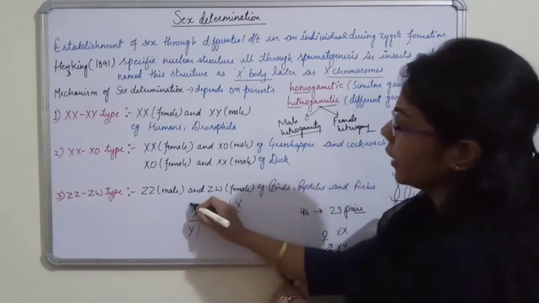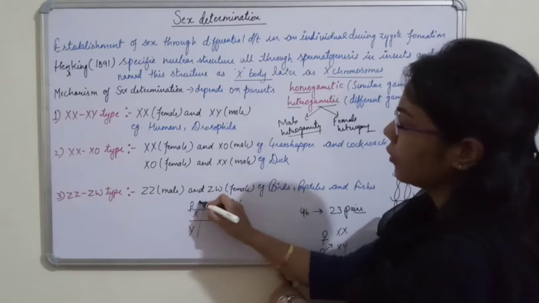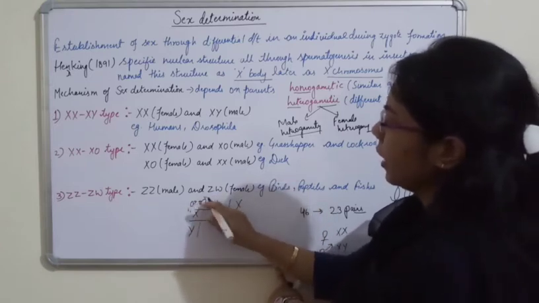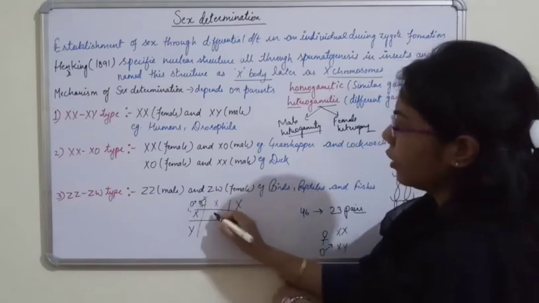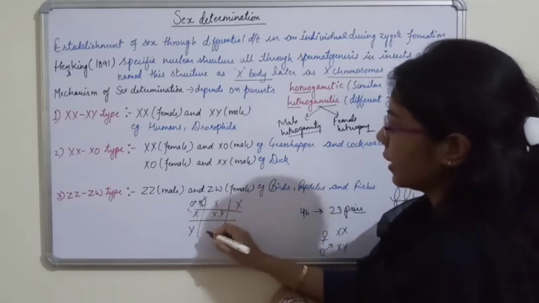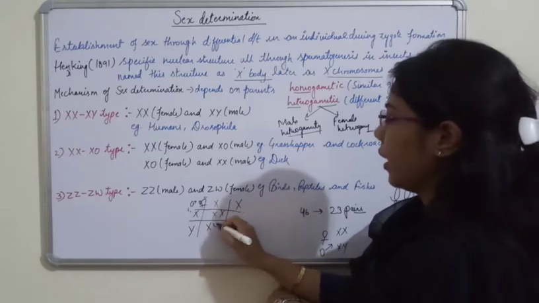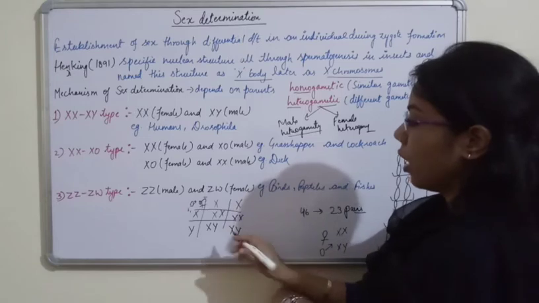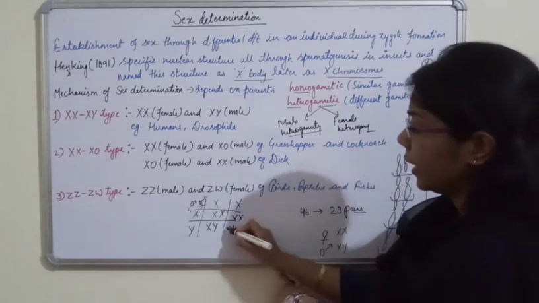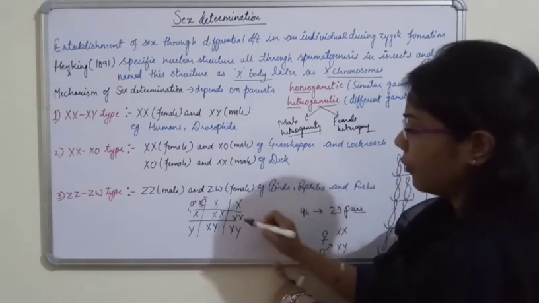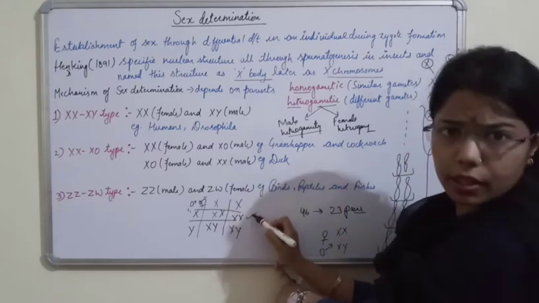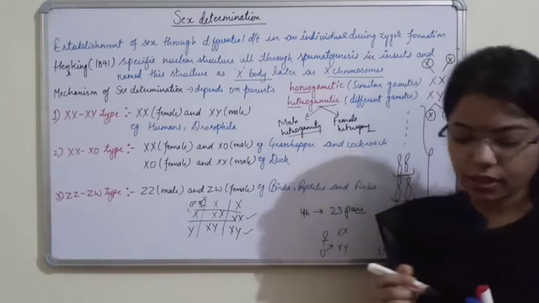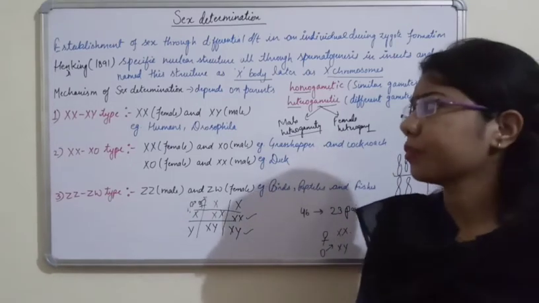So this one is male and another one is female. When they cross, what will form? XX, then XY, and another XX, and this XY. So how many offspring are we getting here? 50% we are getting female child, and 50% we are getting male child. This is the probability, right?